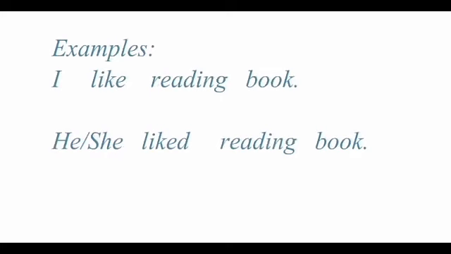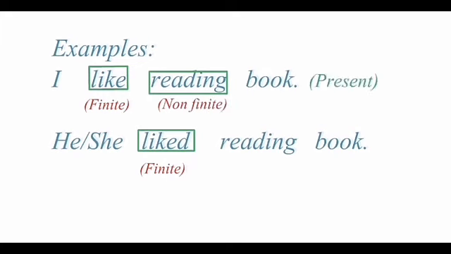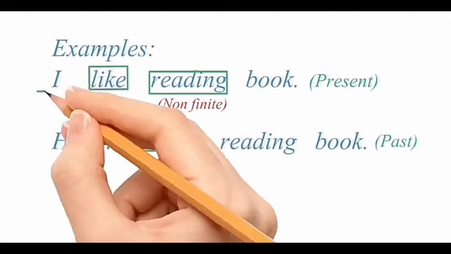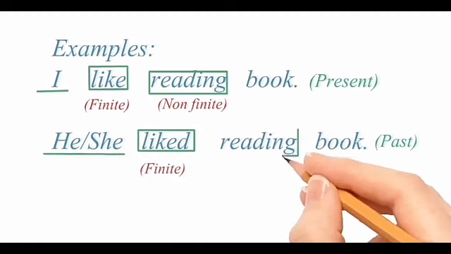I like reading book. He liked reading book. Now let's examine both the sentences carefully. In this sentence, we have two verbs, like and reading. Like is a finite verb that we have already understood and reading is a non-finite verb. This sentence is in a present tense and this sentence is in a past tense.